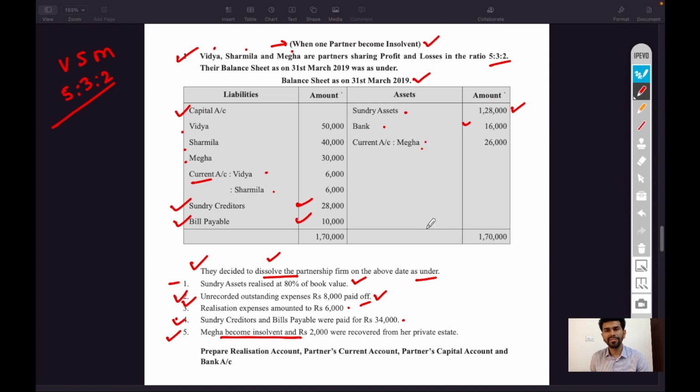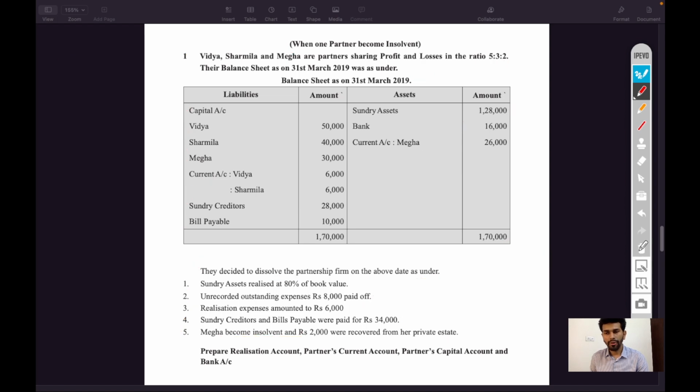One of the partners, that is Megha, became insolvent and 2,000 rupees were recovered from her private estate. So it means Megha's assets are less than her liability. So only 2,000 rupees were recovered. The asset is not sufficient to repay the liability. Only 2,000 rupees is recovered from her estate. So the balancing figure will be borne by the remaining solvent partners. So the liability of the insolvent partner will be borne by the remaining solvent partners.